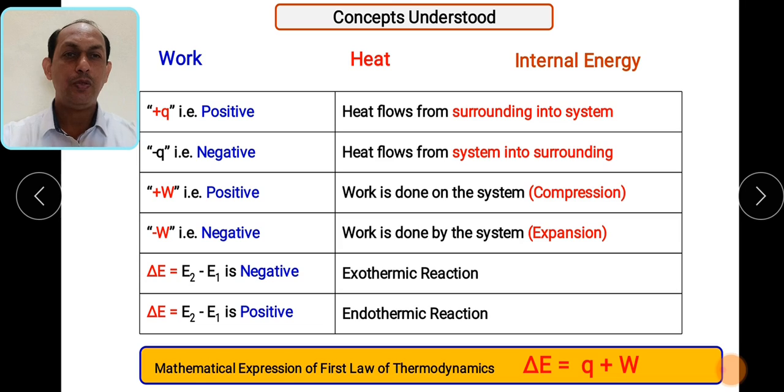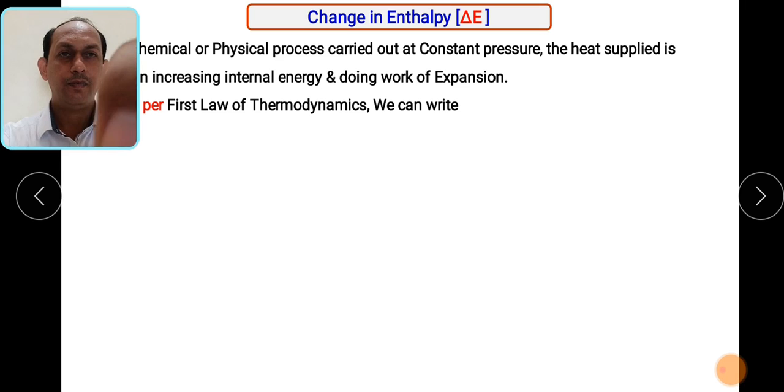And we also understood the mathematical expression of the first law of thermodynamics, that is, the change in internal energy is the sum of heat plus W. We have also derived this equation in the last few sessions. So remember this equation, which will help to understand the next term.